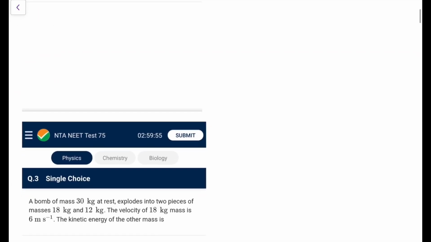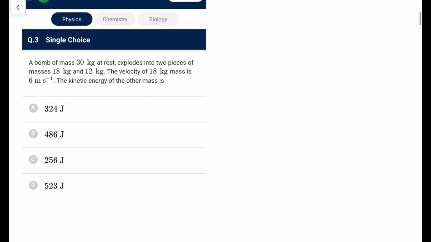Now next, let's see question number 3. A bomb of 30 kg at rest explodes into two pieces of 18 and 12 kg. The velocity of 18 kg mass is 6 meter per second. Find the kinetic energy of the other mass. You can first calculate its speed, or you can directly equate momentum and kinetic energy relation. So let me calculate the speed.